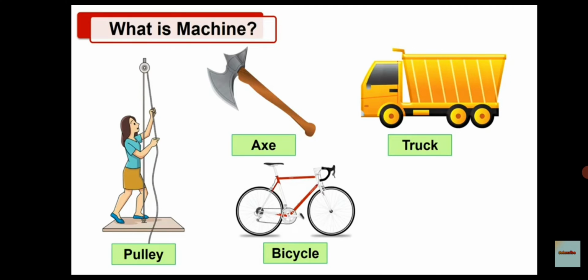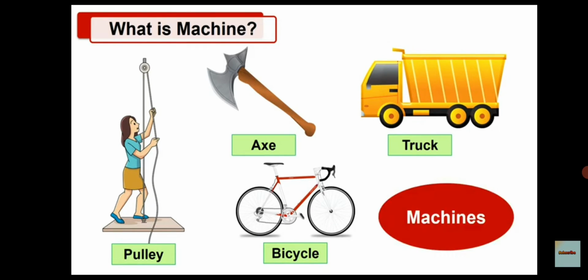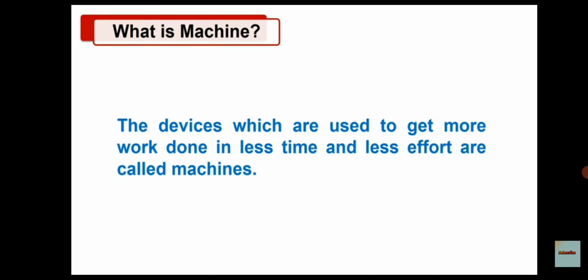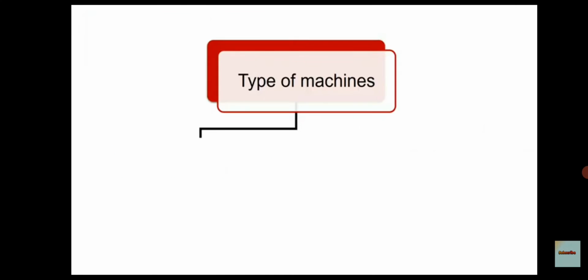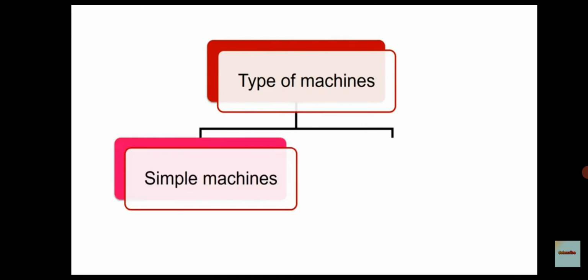So children, from all these devices we can come to know what is machine. The device or devices which are used to get more work done in less time and less effort are called simple machine.